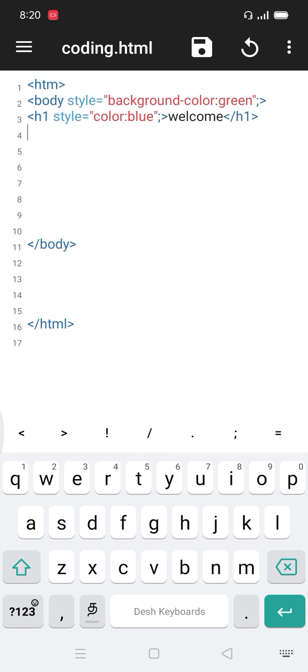Paragraph, and close the paragraph. I put the description inside. I use the style format again, this time for font size. Semicolon.